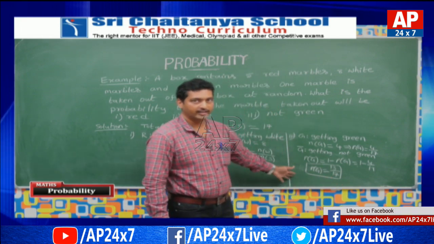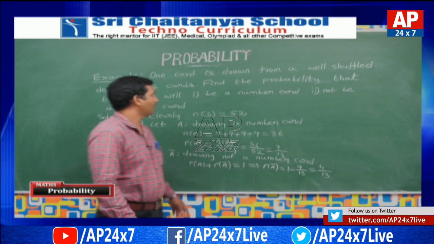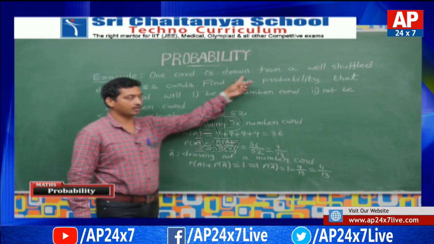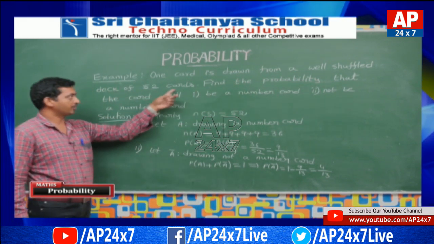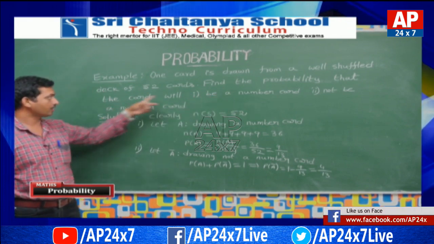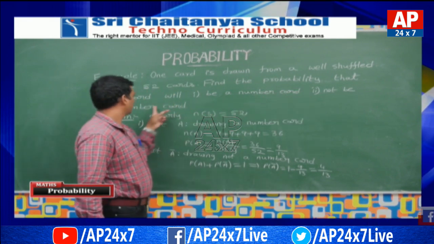Children, let us see one more problem related to the cards. See this problem. One card is drawn from a well shuffled deck of 52 cards. Find the probability that the card will be a number card, not be a number card.